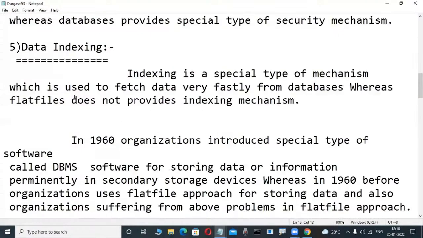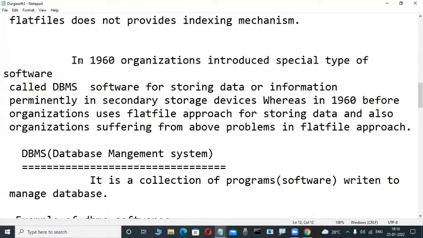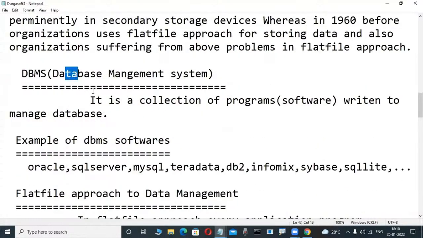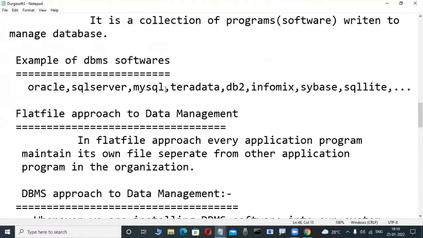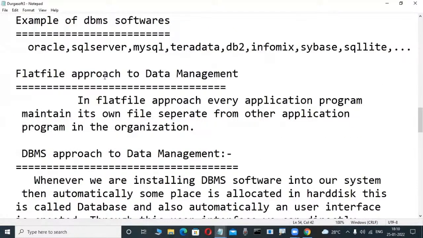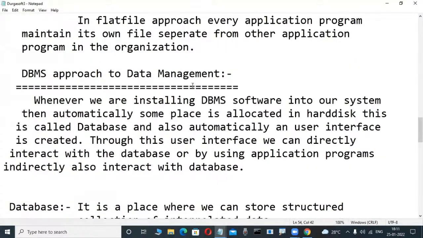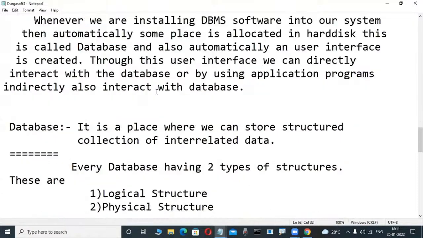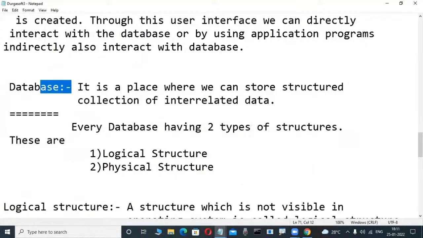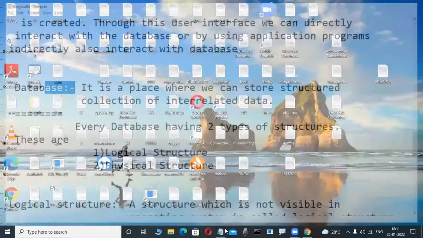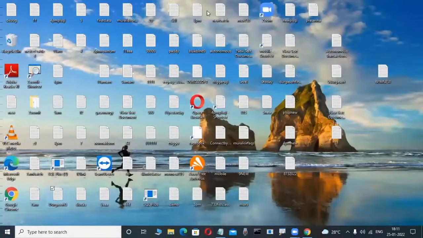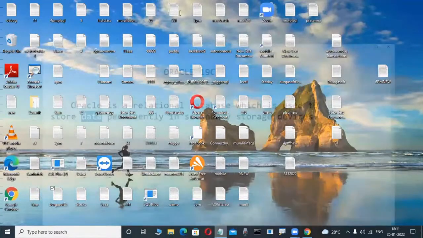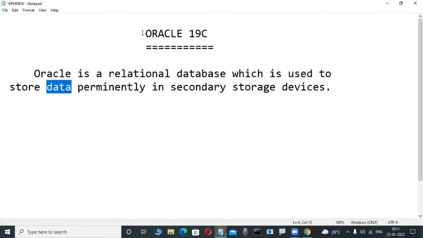Then from 1960 onwards, special software called DBMS software was introduced, such as Oracle and SQL Server. Then the DBMS approach to data management, its advantages, and what a database is, we will learn on one of these days. Not first, because first it would only confuse you. That's why we go directly to practical, so you understand.